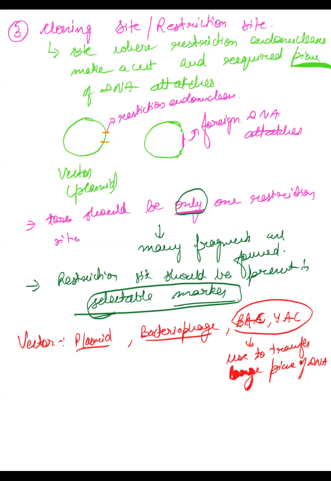What is plasmid? This is extrachromosomal circular DNA which is present in prokaryotes. You must have studied about plasmids. It gives extra phenotypic characters to the bacteria. And what is special about plasmid? They can replicate autonomously, by themselves.